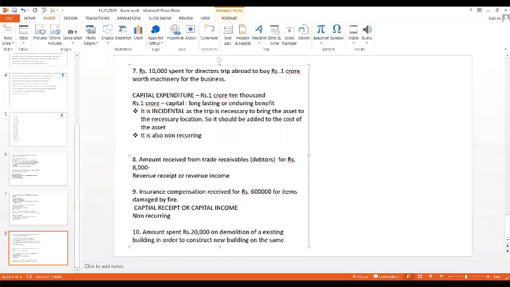Here is the next question. Rupees 20,000 spent on demolition of existing building in order to construct a new building on the same. So what are they saying? There is one existing building in a piece of land. They are demolishing, fully taking out that old building in order to construct a new building in the same place. Now you tell me whether it is capital or revenue and why. Come on. Everyone should try.